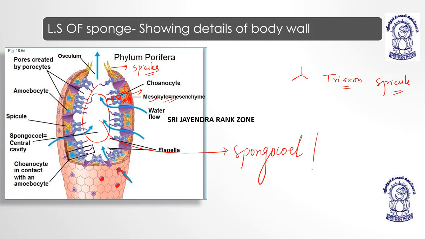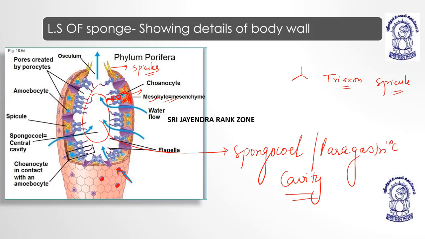Spongocoele or paragastric cavity. Okay, then you can see the outer layer and the inner layer. The inner layer is made of choanocytes, and the outer layer is what? Pinacoderm. The pinacoderm is divided into two parts, porocytes and pinacocytes. Pinacocytes are flat cells and porocytes are oval cells, right?